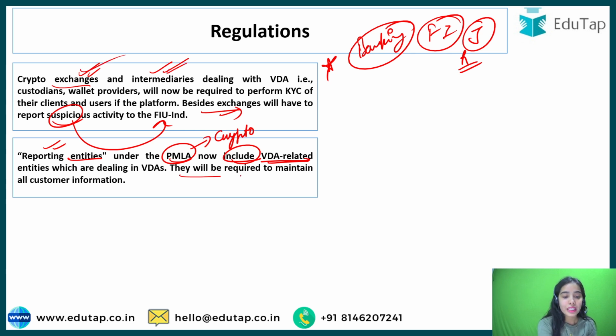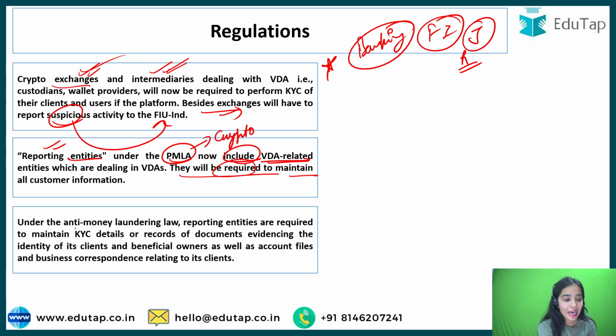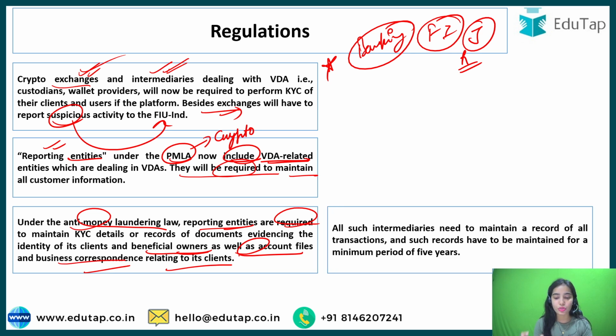Okay, they will be required to maintain all customer information through the KYC. Under the anti-money laundering law, reporting entities are required to maintain KYC details or records of documents and evidence of the identity of the client, beneficial owners, as well as the account files and business correspondence relating to its clients. So I hope you have understood the basic idea.